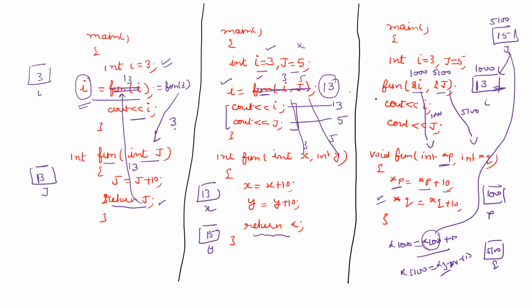That means even while sitting in the called function, using the concept of address, we can directly attack the original memory locations which are there in the main function to update the values of i and j. The final value of i will be equal to 13 and that of j will be equal to